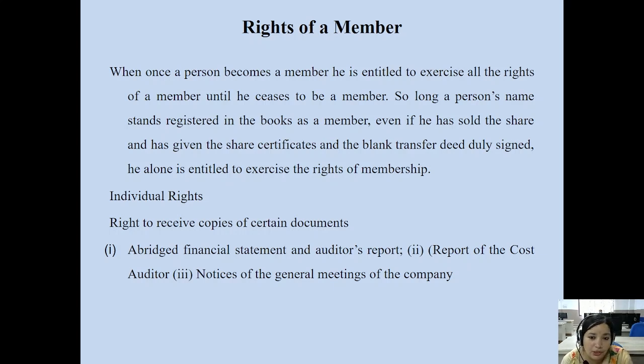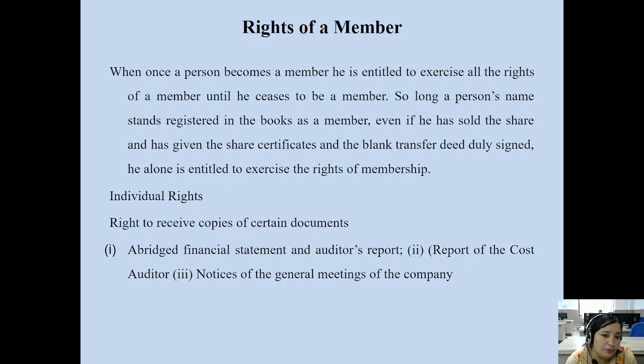He has a right to transfer shares to another party. He has a right to receive a share certificate, share bonds from the company. He has a right to see the books of accounts of the company and any official documents of the company. As a member of the company, he or she enjoys these rights. He has a right to receive dividend as well from the company.